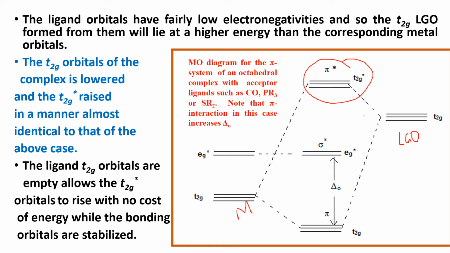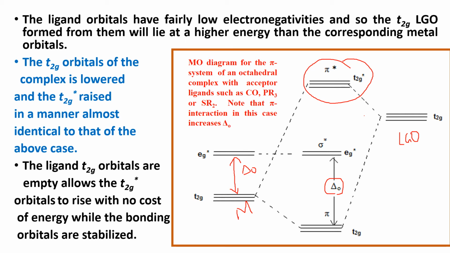In an octahedral crystal field splitting of a metal ion, the Δ value is this much, but the gap is increased, the Δ value is increased by the effect of pi bonding.